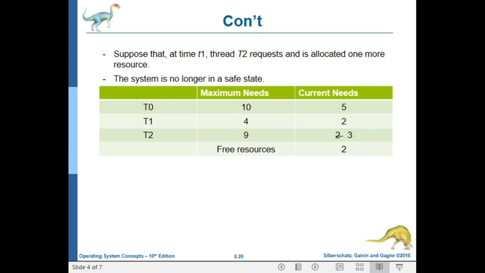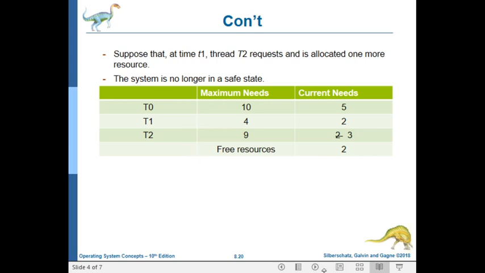T2 has to wait for the resource, meaning that now the deadlock has happened. So that is what is meant by the unsafe state and also the deadlock state.